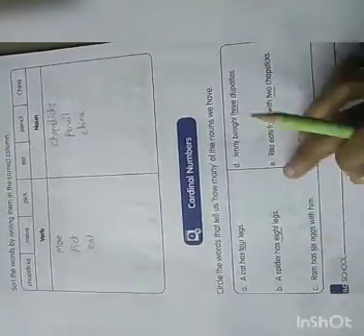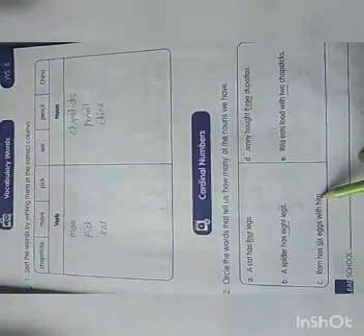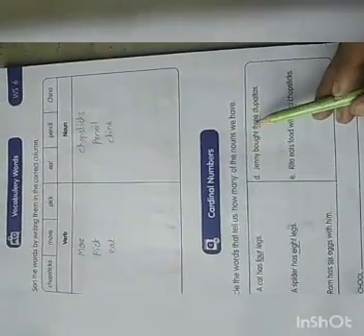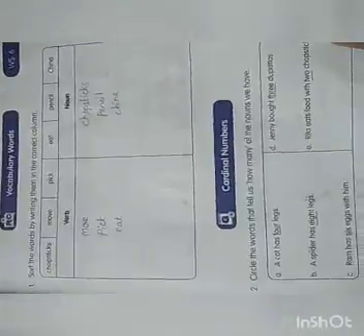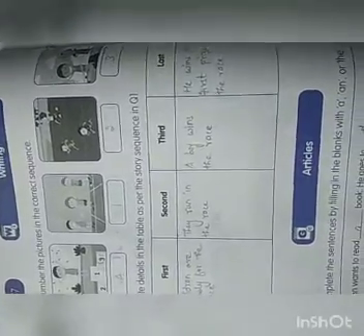Will you do this? A spider has 8 legs. Ram has 6 eggs with him. Johnny bought 3 dupattas. Rita eats food with 2 chopsticks. So numbers you should underline. Okay, children? So come to next page.